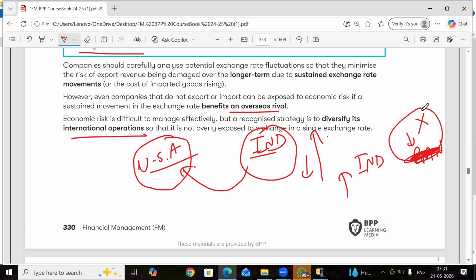This country's goods demand will be high. So Indian exporters are going to face this risk. Now their goods are less in demand in other markets. So what do they have to do? They have to diversify and look for different markets. This is economic risk.